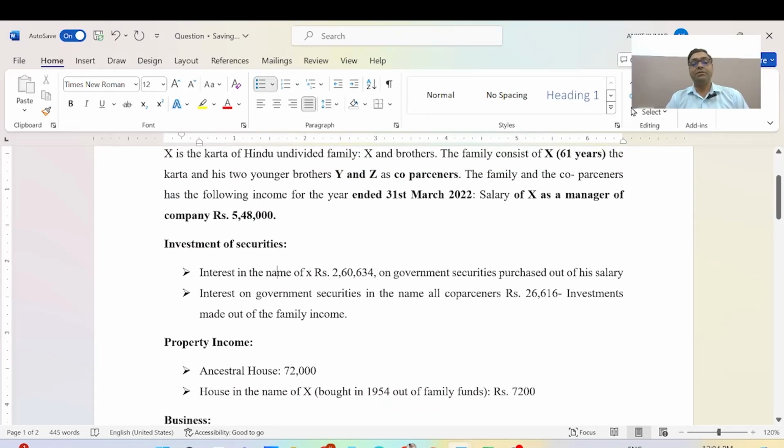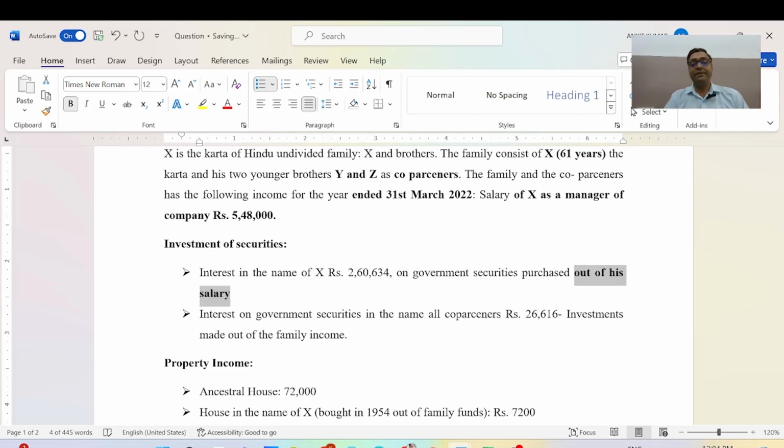Interest in the name of X, the main person, is 2,60,634 on government securities purchased out of his salary. It is a main point in the question.